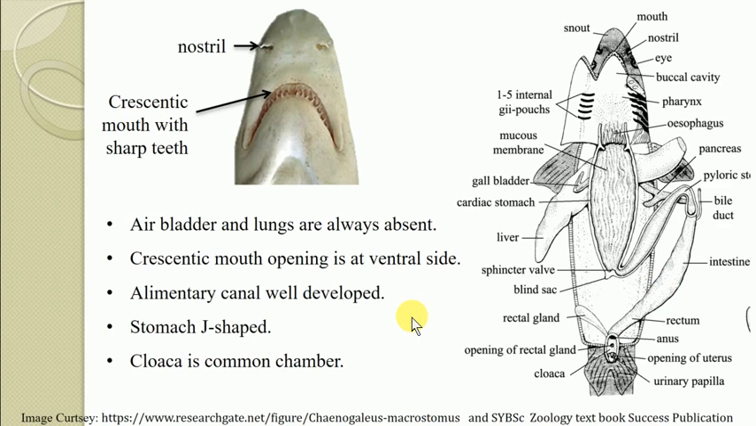Then the cloaca is a common chamber for two systems, the digestive system as well as the urinogenital system. In this diagram you can see the cloacal chamber, which contains openings from the digestive system and the urinogenital system. This chamber is common for the digestive, urinary and reproductive systems, which is again a characteristic feature. So this is about the digestive system.